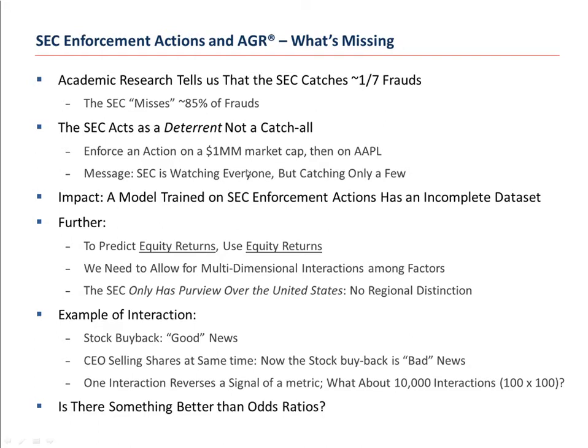First, new academic research tells us that the SEC only catches about 1 out of every 7 frauds, or said differently, the SEC misses about 85% of frauds. In an anonymous study done by Ernst & Young for their own clients, they found that approximately 50% of their own clients admit to having misrepresented accounting in the last year. Think about that. Half of the companies they audit.